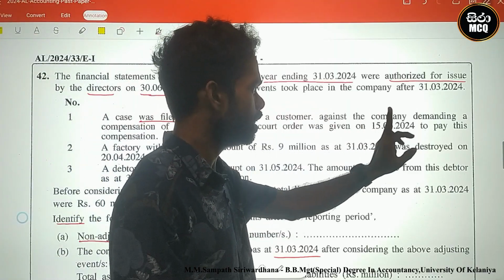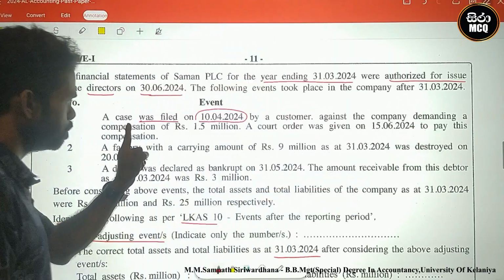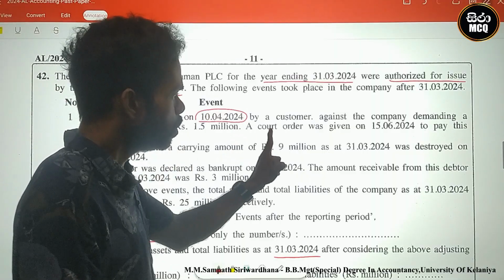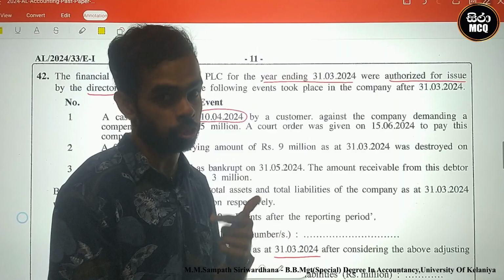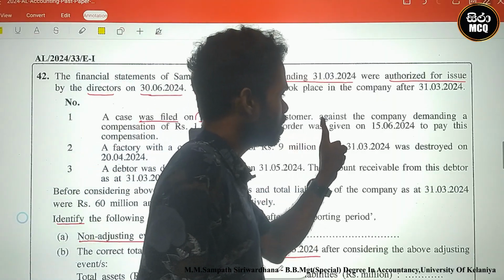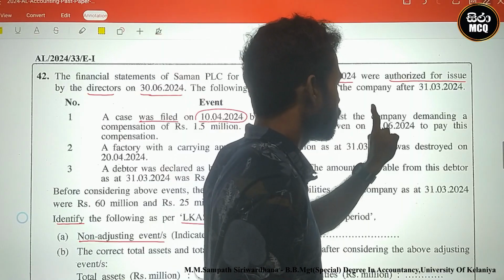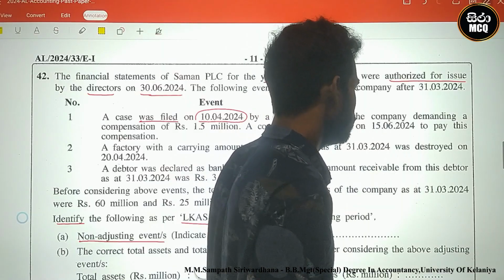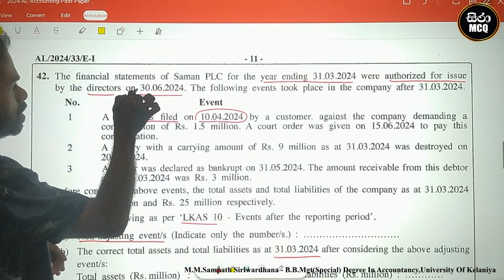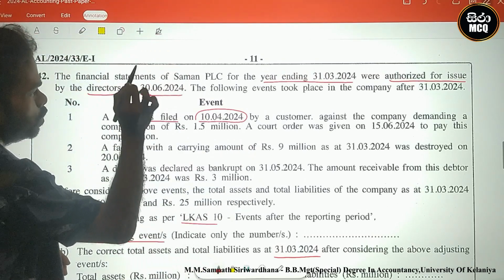Against the company, demanding compensation of 1.5 million. A court order means judgment. The result, the court order, was given on 15th June 2024. You know the printing date is which date? 30th June 2024.